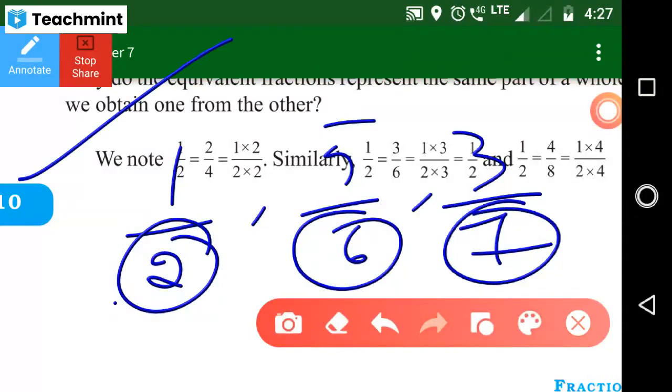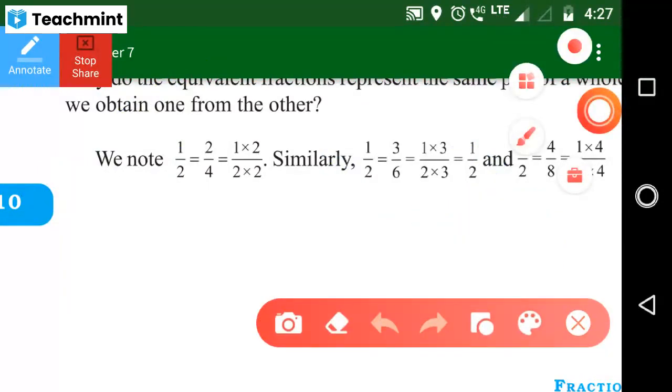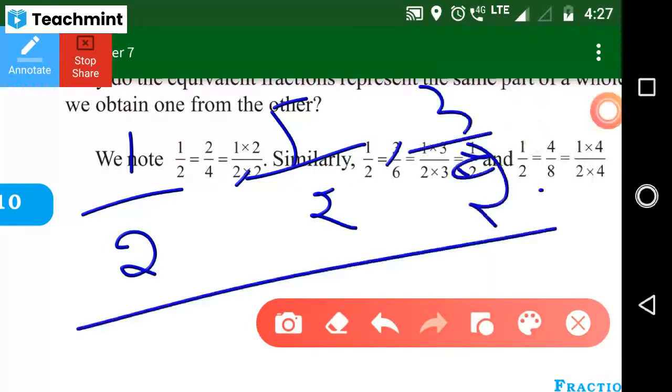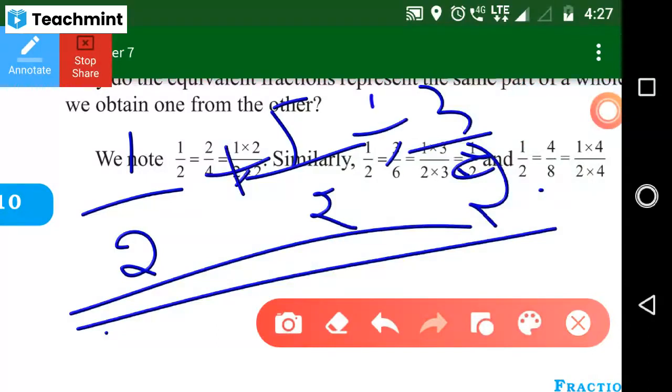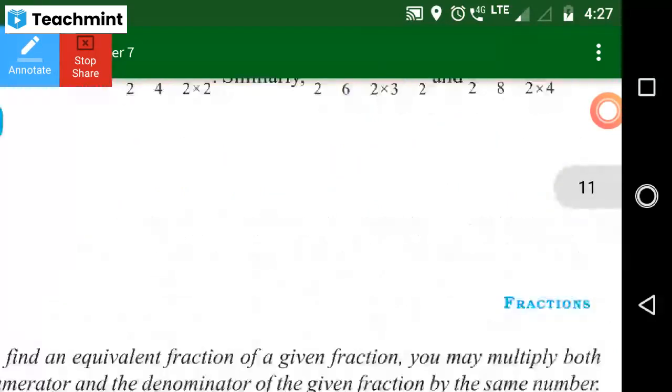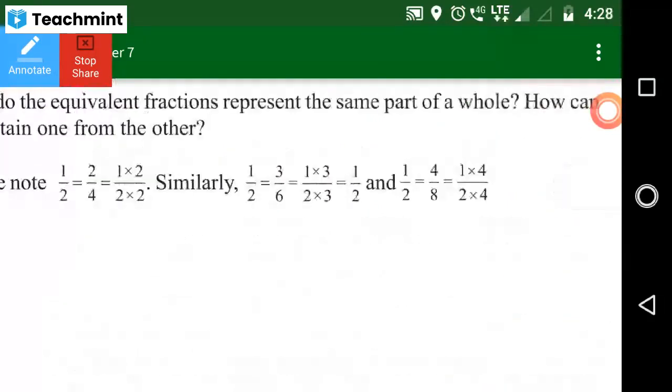Understood? Yes, ma'am. So in the same manner, 1 by 2 here, 5 by 2 here, then 3 by 2 here means these we can consider as like fractions. Like fractions you can add easily, but when you solve unlike fractions, you must take the LCM. That concept will come next, you will learn in the next one. Clear? Is there any doubt in equivalent fractions now?